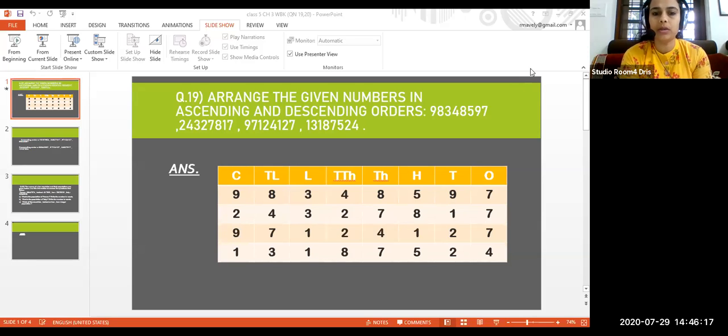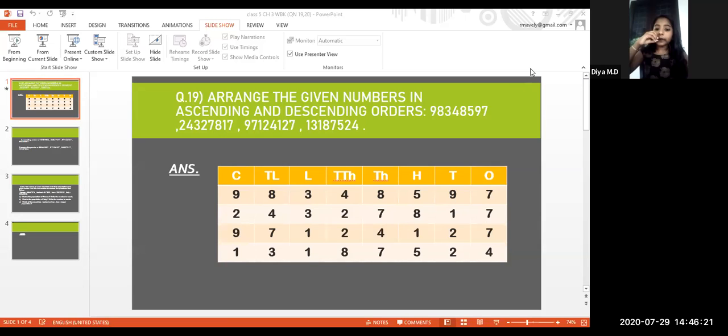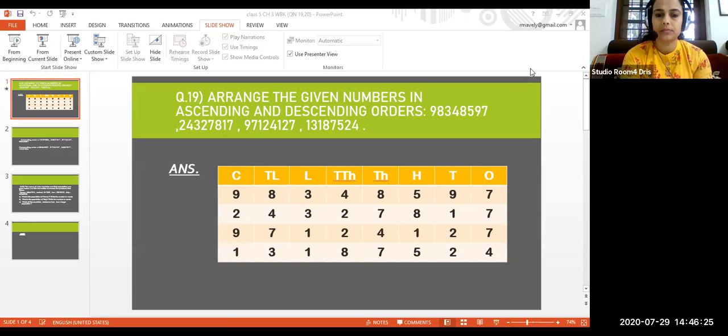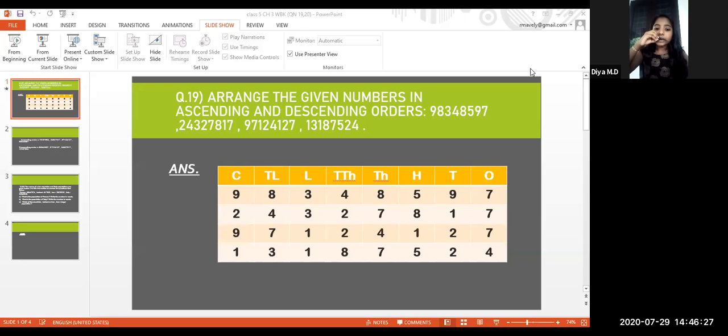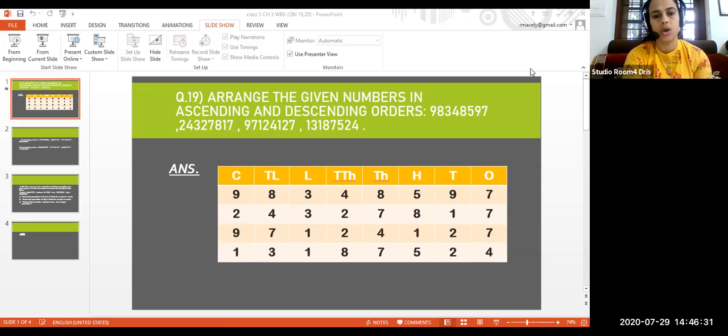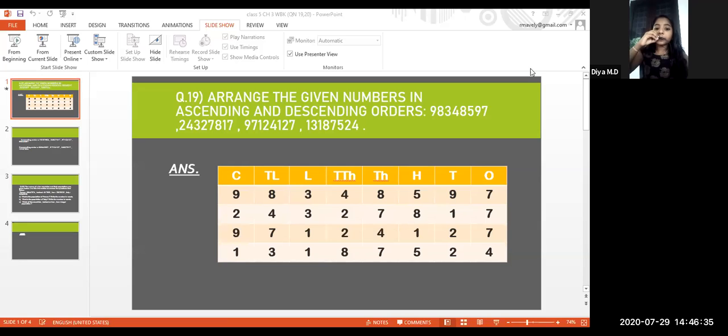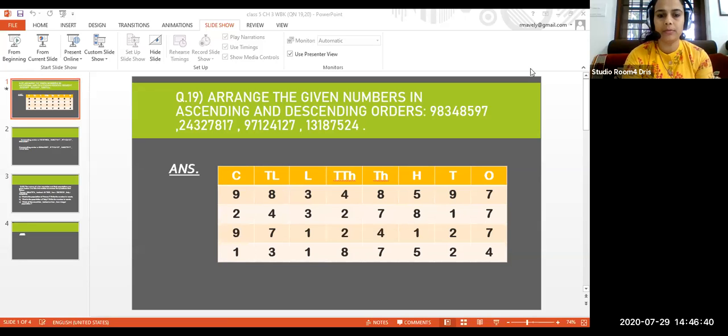And we have one more number starting with 9 crore. What is the second digit there? 9 crore 71 lakh 24,127. So children, you have to see which number is bigger here.